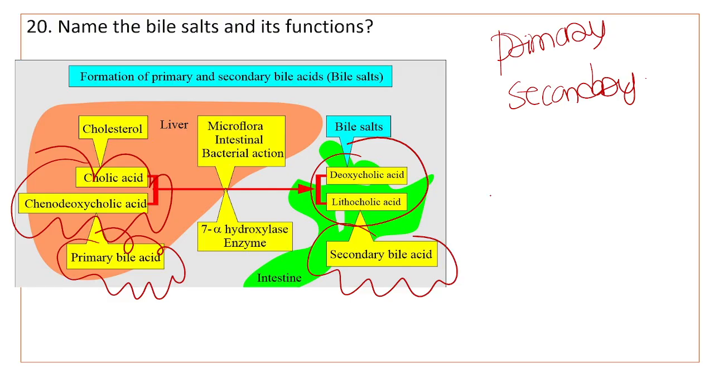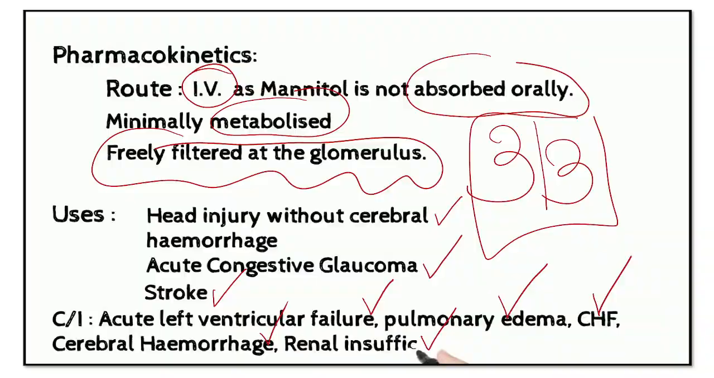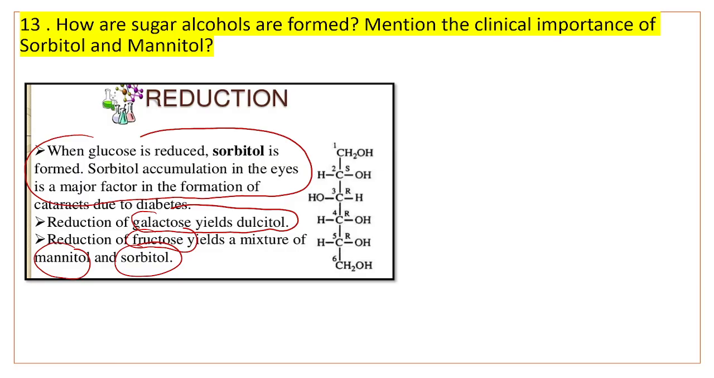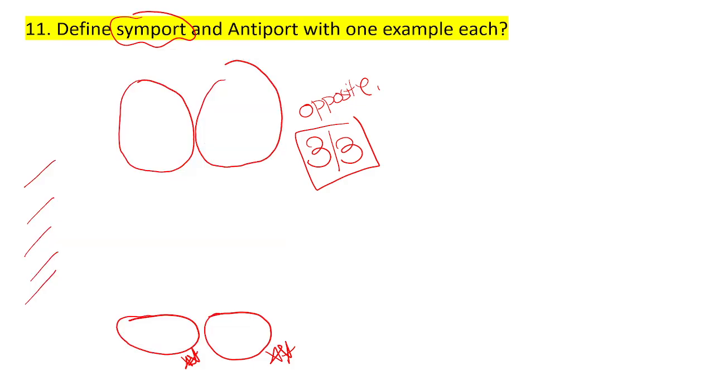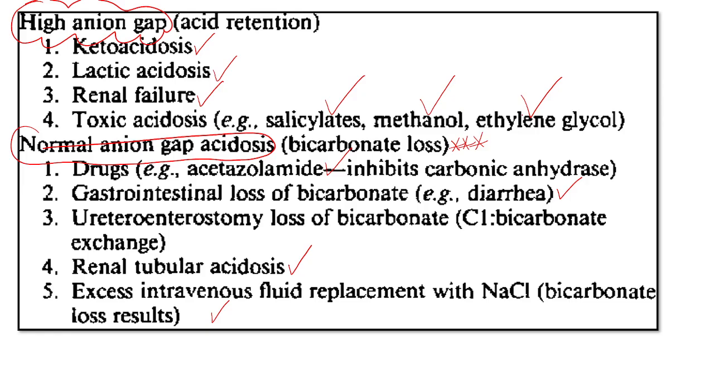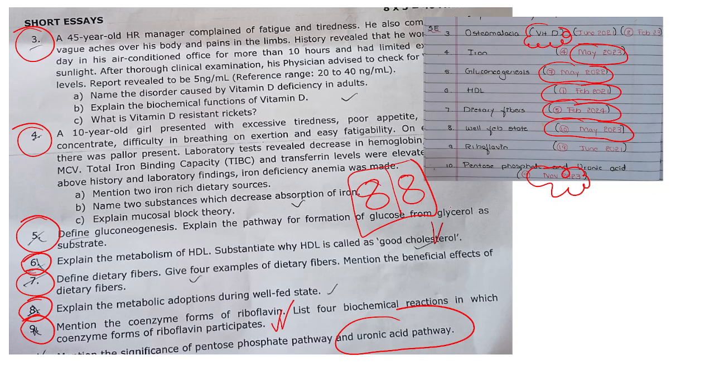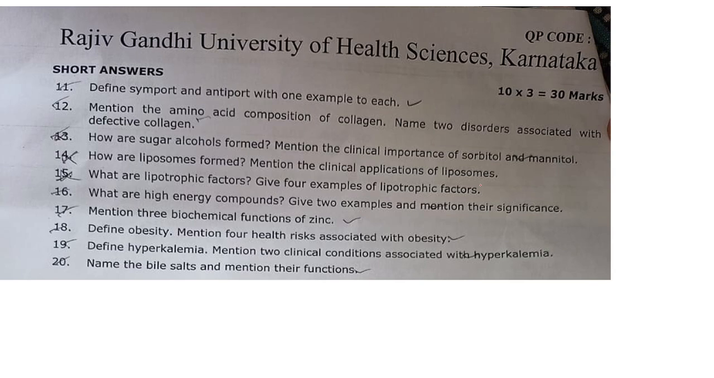So what we can see here is that both the main questions are relatively easy. One is diabetic ketoacidosis. Both are almost repeats from the previous year paper. All the short essays are repeats, 8 out of 8. This is a repeat question. Question 12 is also a repeat.